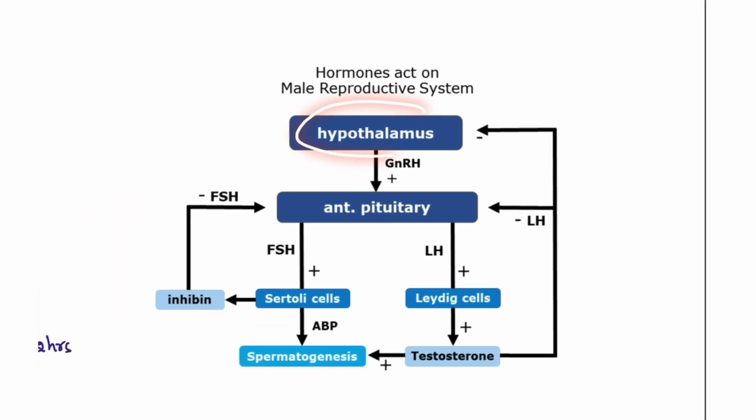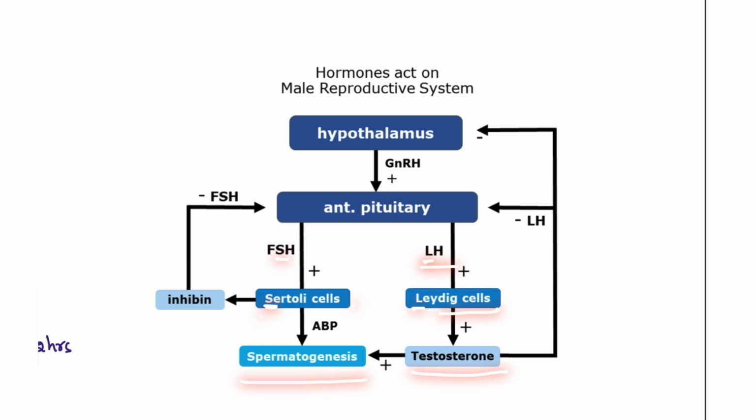Next, the hypothalamus produces the gonadotropin releasing hormone. It will act on the anterior pituitary, which produces the follicle stimulating and the luteinizing hormone. Follicle stimulating, remember the word itself, the FSH, will act on the Sertoli cells for spermatogenesis. Next, LH, L for Leydig cells, will produce the testosterone.